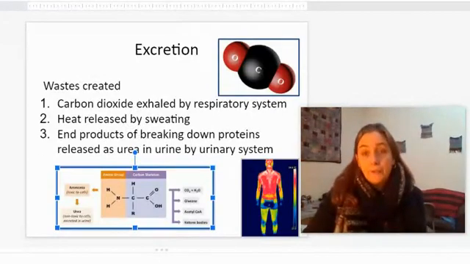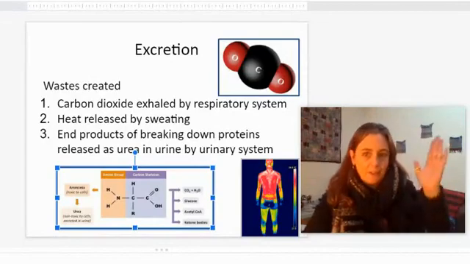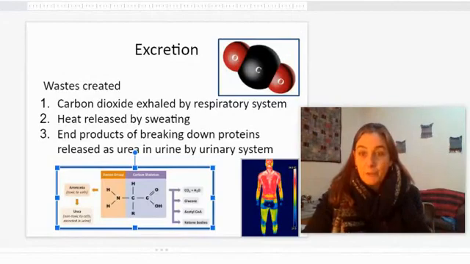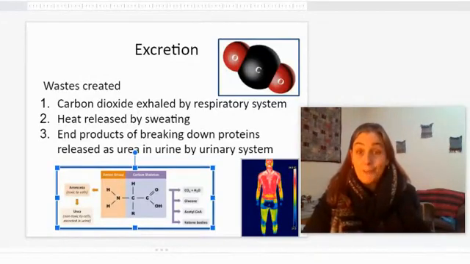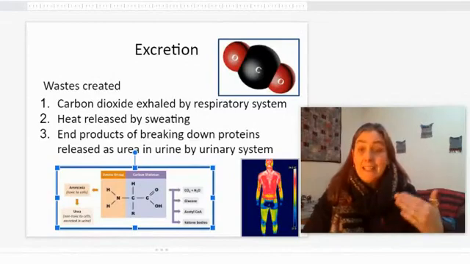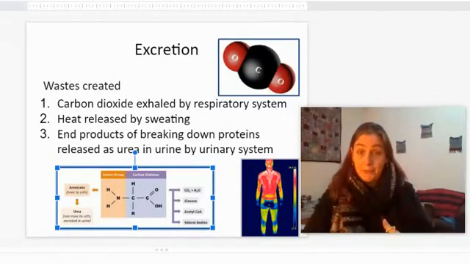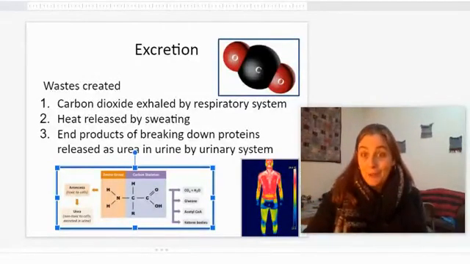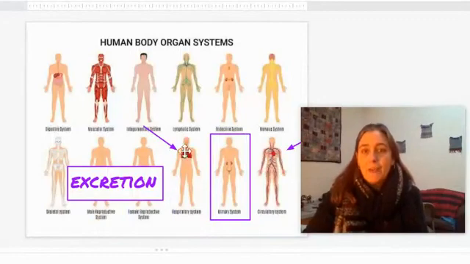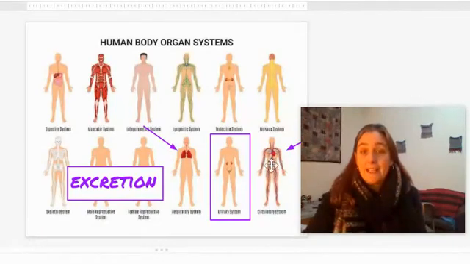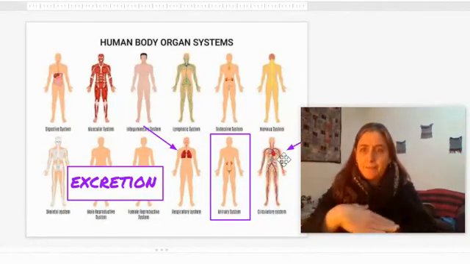Now, there's a lot of different systems involved. It's not just like the digestive system is the digestive system for nutrition and that's it. There's actually quite a few different systems that remove wastes. You've already learned about one, which is the system that removes carbon dioxide. The respiratory system, right? And heat is brought from the center of your body where it builds up to the surface through the circulatory system. So you've actually already learned about a couple of them, but we're going to add one this chapter. So we have the respiratory system that gets rid of carbon dioxide, and we have the circulatory system that takes heat from the center of the body and brings it to the surface where it then can radiate out.